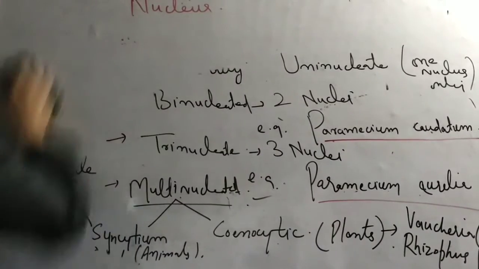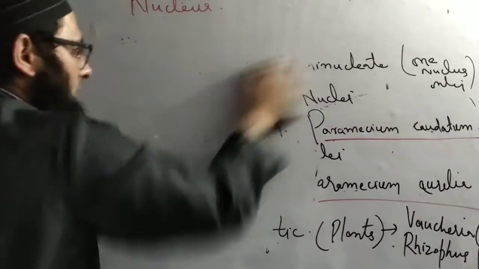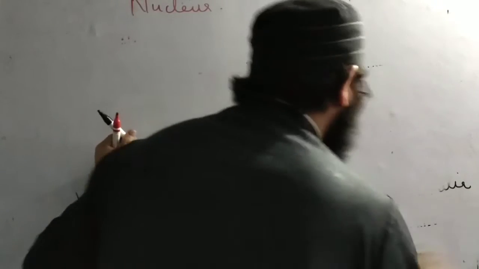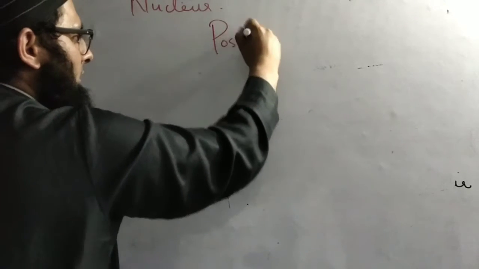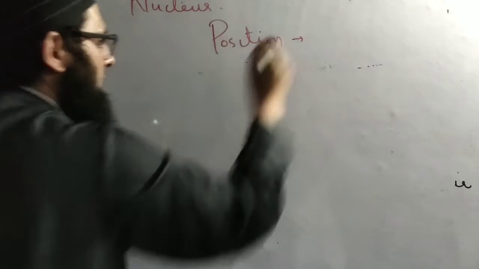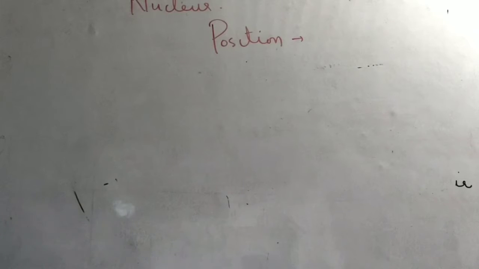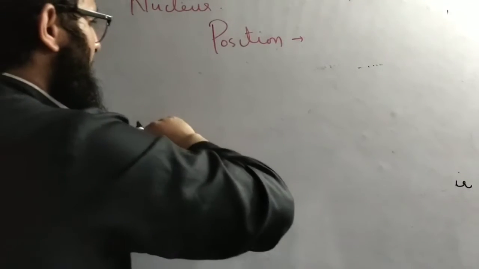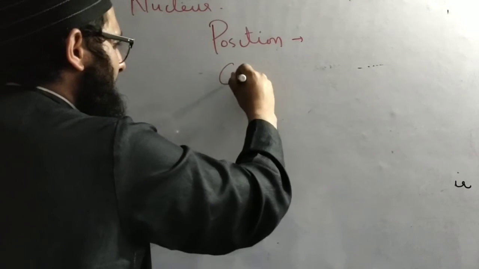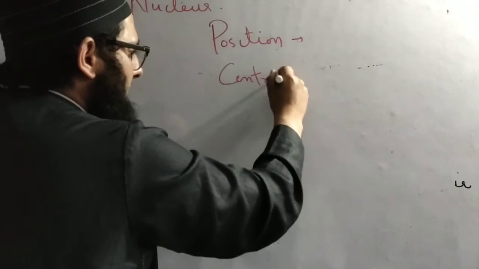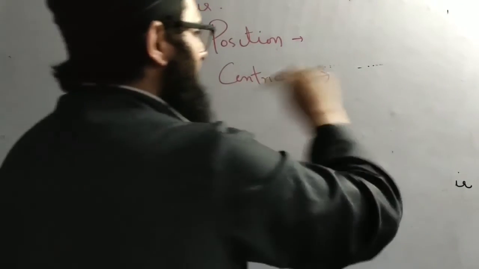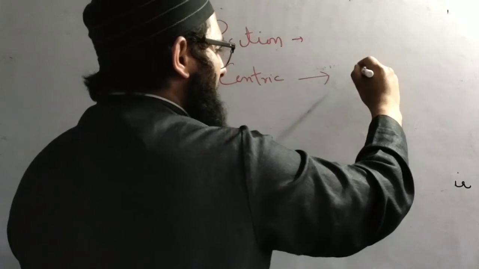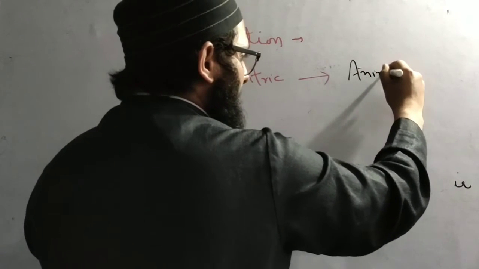So now this was the number, and let's talk about the position. When we talk about the position, we have centric. That means the nucleus is present at the center of the cell. At the center, centric. The example is animal cells.